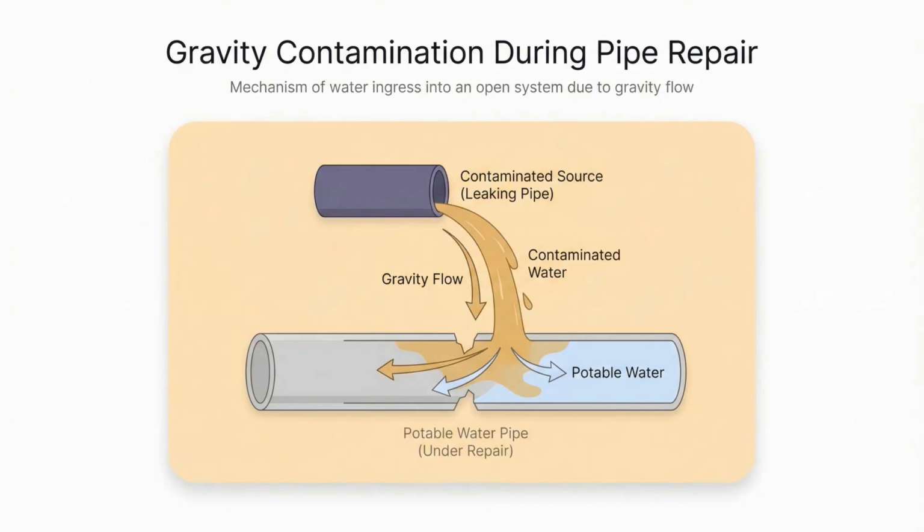This occurs when an opening in the potable water system is lower than a contaminating source. It can happen due to a mechanical failure, like a broken pipe, or during installation and repair work, allowing contaminants to simply flow in by gravity.